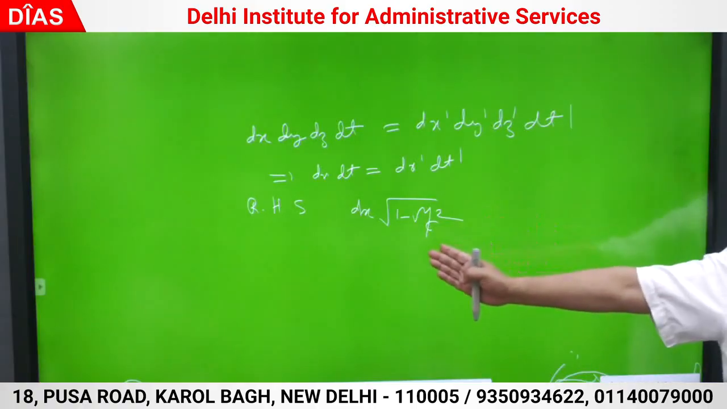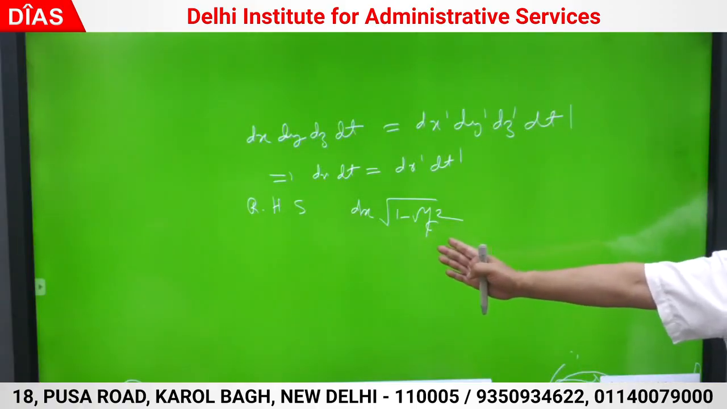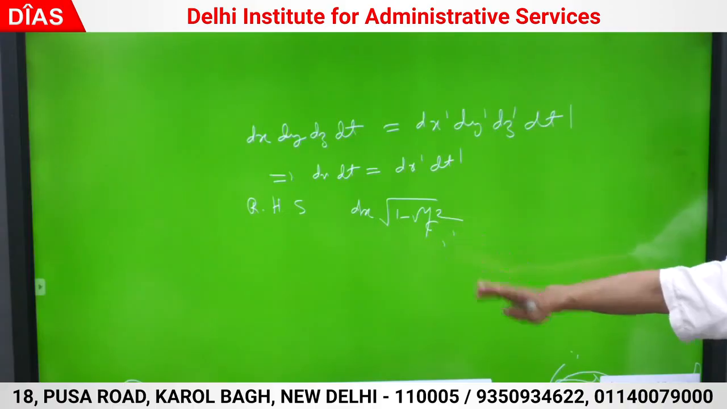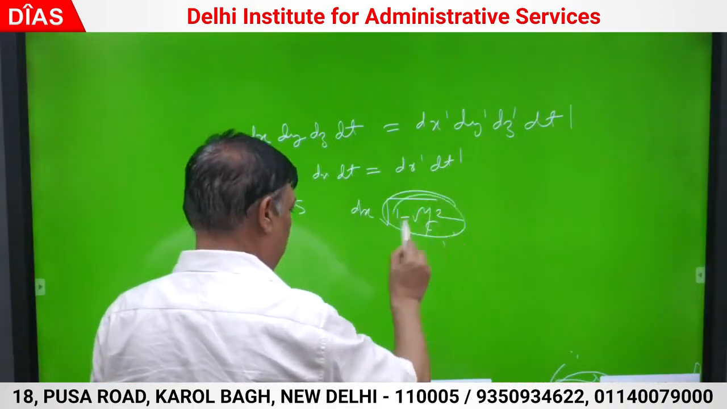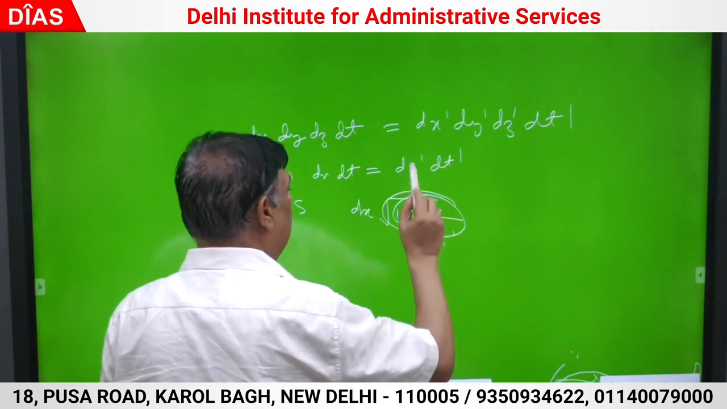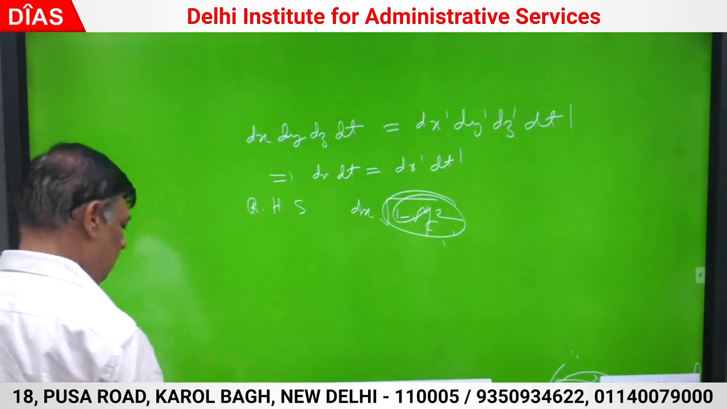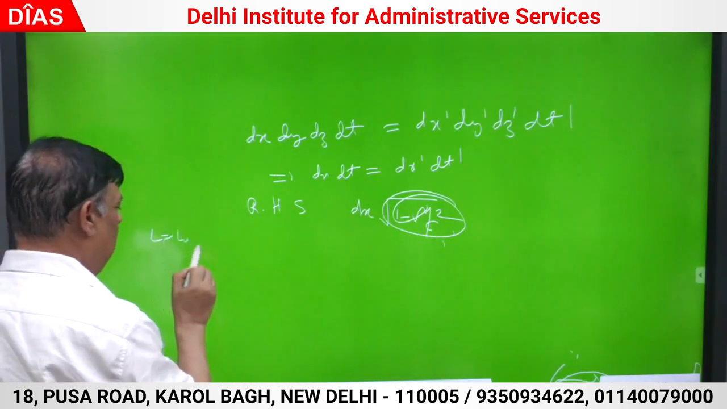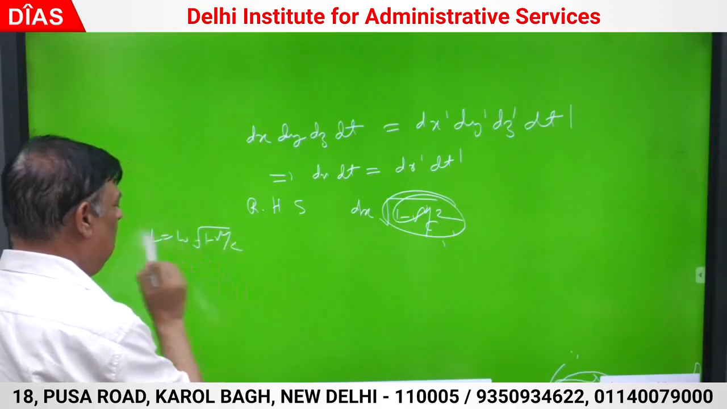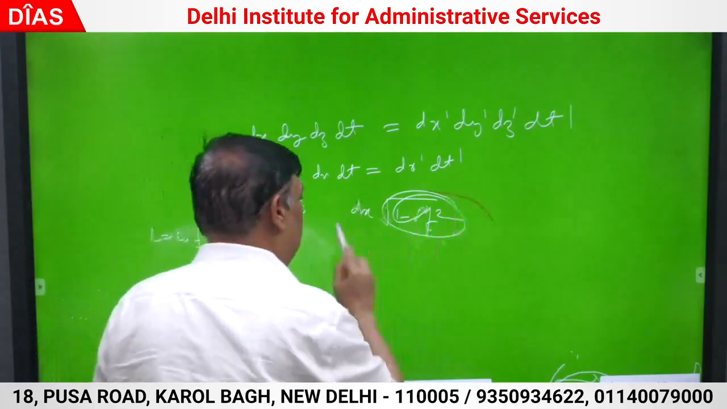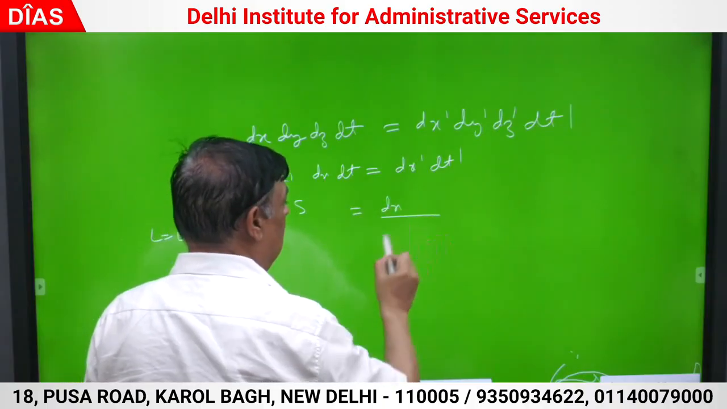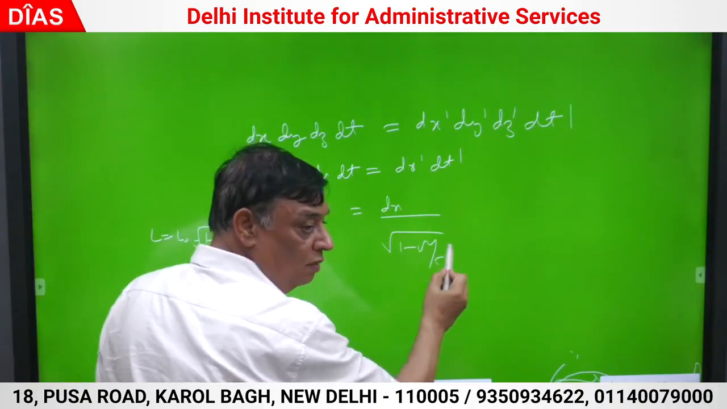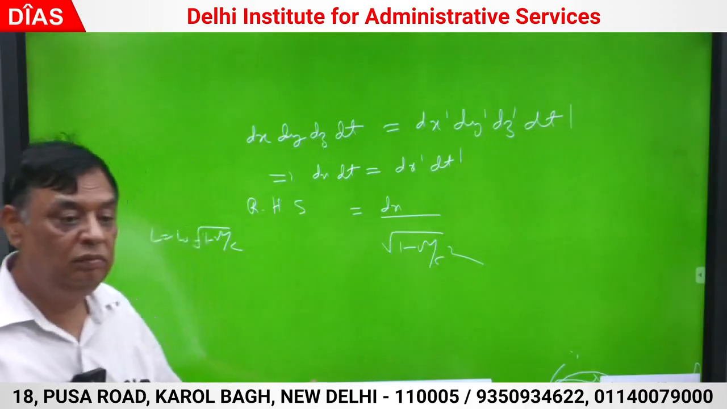dx dash क्या होगा, dx. उल्टा, नहीं, dx dash क्या था, ये था ना. L was just, hold on, L was L naught root 1 minus v square by c square. So L naught is L by root... उल्टा. dx dash is your dx upon root 1 minus v square by c square.